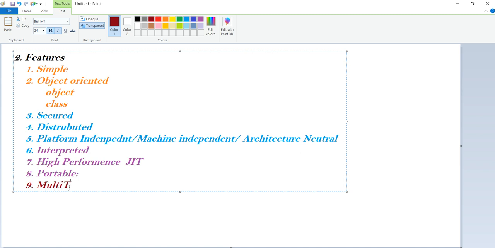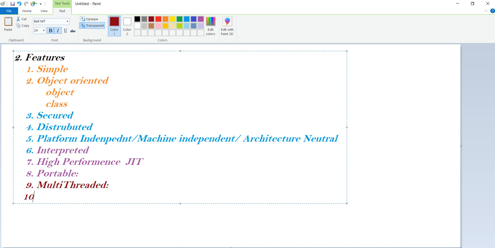The next feature of Java is multi-threaded. What is the benefit of multi-threading? A language is said to be multi-threaded if it supports multi-threading. Every thread in a Java program is a control. If the program contains multiple controls, we can reduce the waiting time and provide responses faster, thereby improving the performance. So it is executed in multiple threads so that waiting time as well as response time is less, and performance is high.